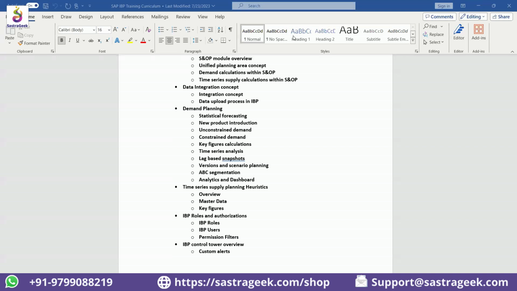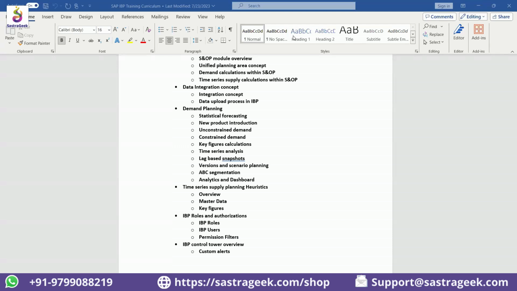Right. So there was one question also from Shakil. Do we have to learn all tools shown in IBP solutions? No need. You can start with S&OP, Shakil. You can start with demand planning, and then eventually, once you have a grip on those, you can shift to supply planning, then shift to control tower, and so on.